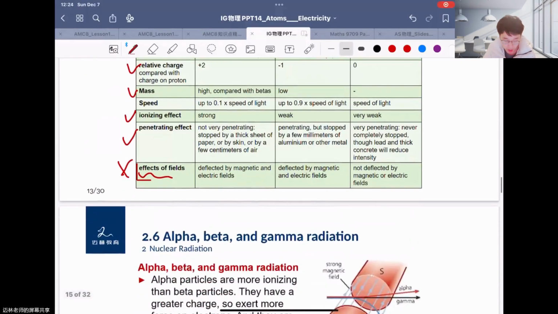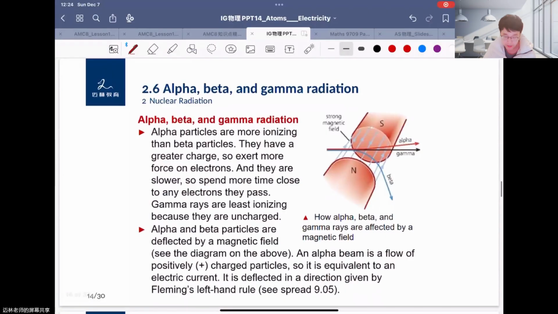Okay. So here we can find, like we said before, if you have a current and you put it into a magnetic field, it will have a force, right? The force is given by the magnetic field. In this way, you can consider alpha, gamma, and beta particles put in a magnetic field. Like an alpha particle moving forward, you can just consider a positive charge moving forward. So it's just like a current direction. So we can say, oh, here's the current just moving this way.